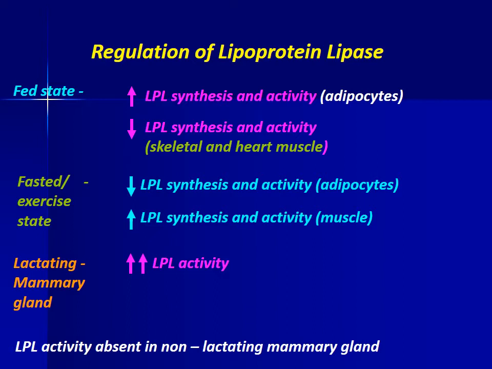During the fasted and exercise state, LPL synthesis and activity is decreased in adipocytes, and LPL synthesis and activity is increased in muscles. In the lactating mammary gland, the LPL activity is very high. The LPL activity is absent in the non-lactating mammary gland.